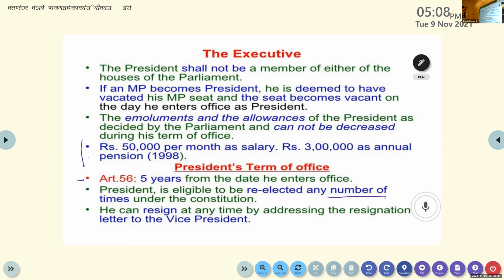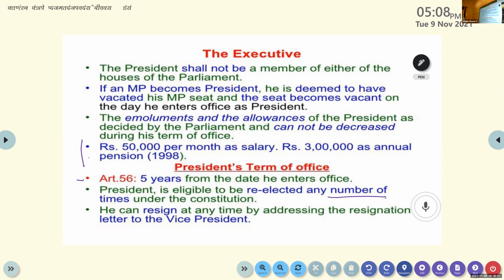The emoluments and the allowances of the president are decided by the parliament and cannot be decreased during his term of office. Rupees 50,000 per month as salary, rupees 3 lakh as annual pension, as per 1998. Will there be changes in this salary and pension? Please find it out.